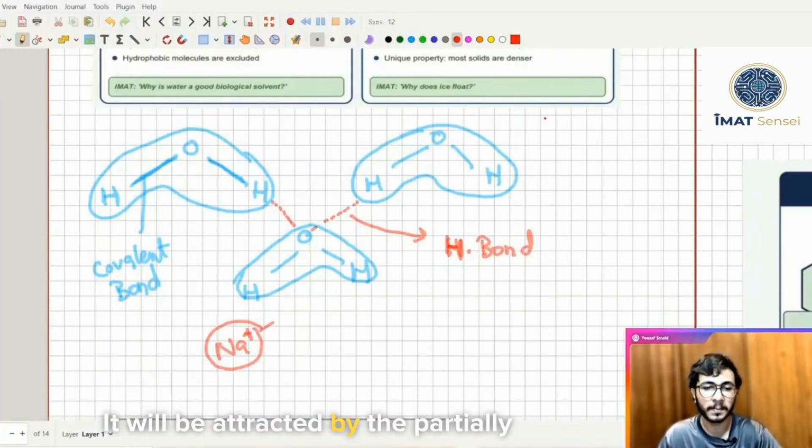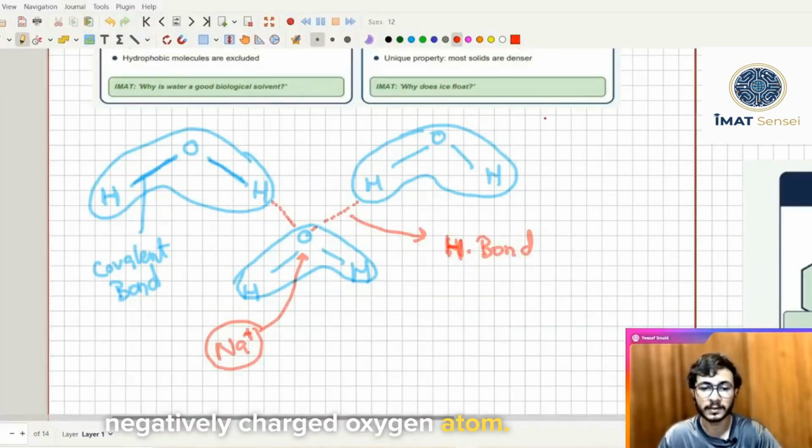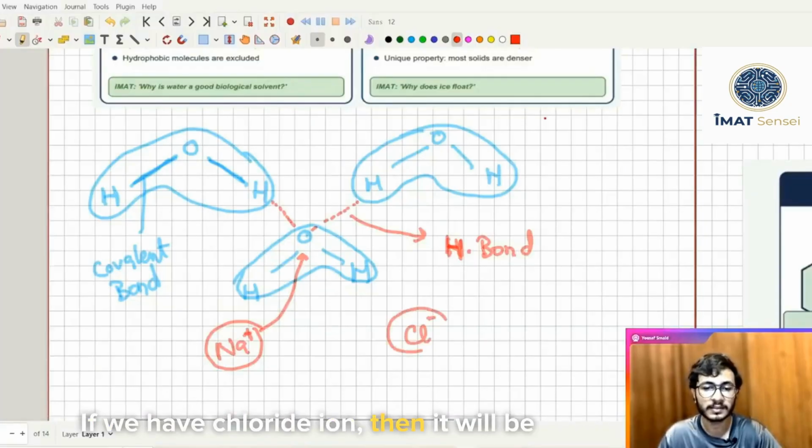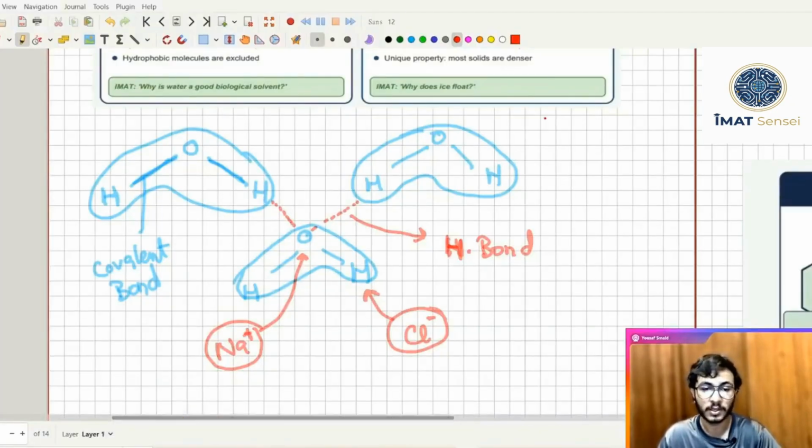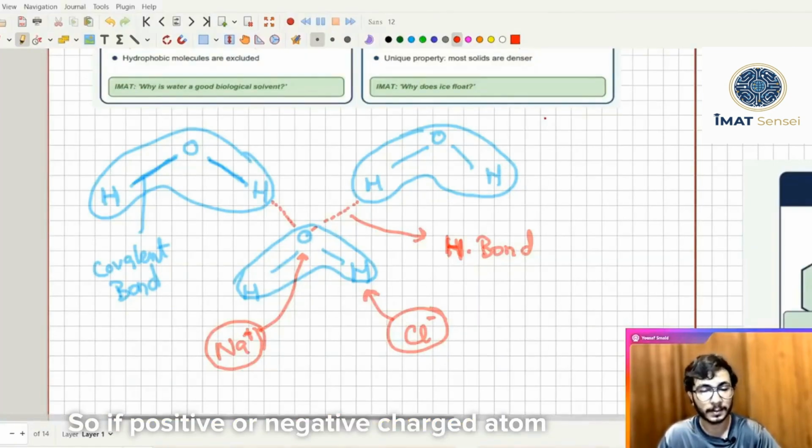It will be attracted by the partially negatively charged oxygen atom. If we have chloride ion, then it will be attracted by the partially positive charged hydrogen atom. So if positive or negative charged atoms are mixed in the molecule, then they will be soluble.